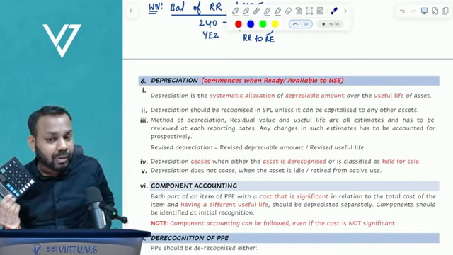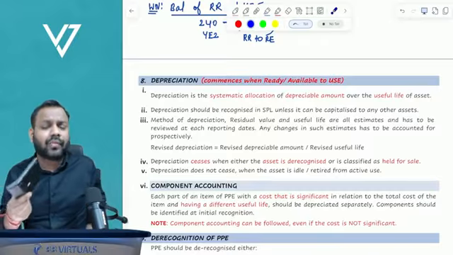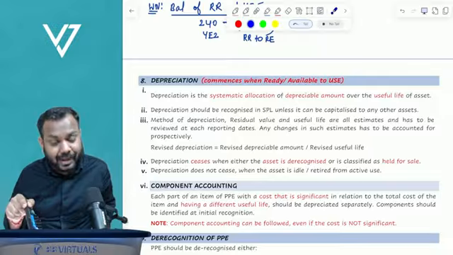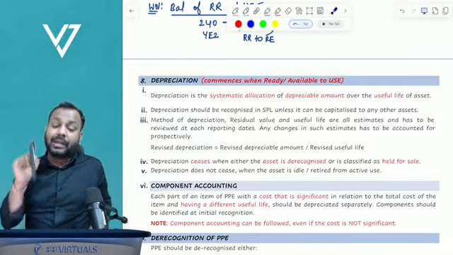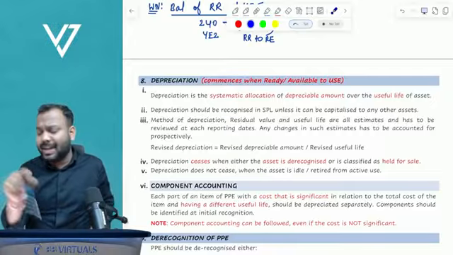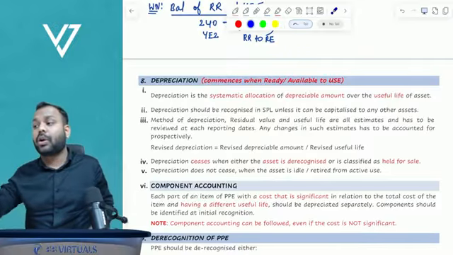Can I use this calculator? Yes, I can use it. So it is available for use. But I didn't use this calculator for 3 months. Comes the question: for these 3 months, will we depreciate? Yes, we will depreciate, because the calculator was available for use. It doesn't matter whether you used it or not.